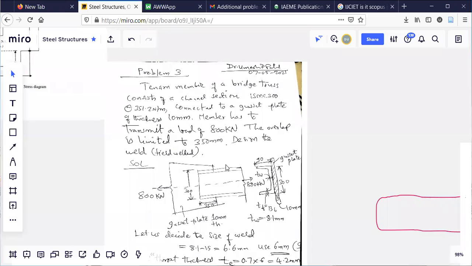Okay. So I'll solve this example. Any doubts, you should ask here. Just read the problem first. Tension member of a bridge truss. A truss is designed for a bridge. In that, a tension member is taken here, of a channel section ISMC 300 at 351.2, connected to a gusset plate of thickness 10 mm. The member has to transmit a load of 800 kilonewton.